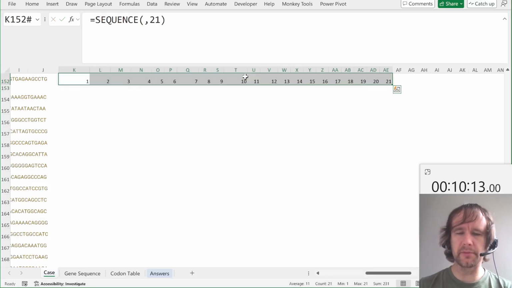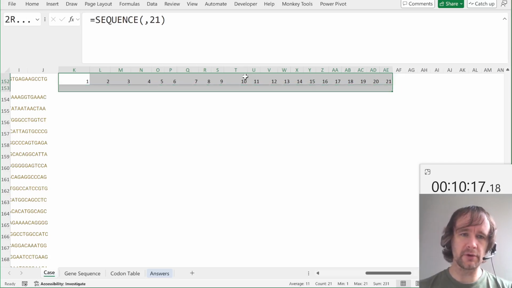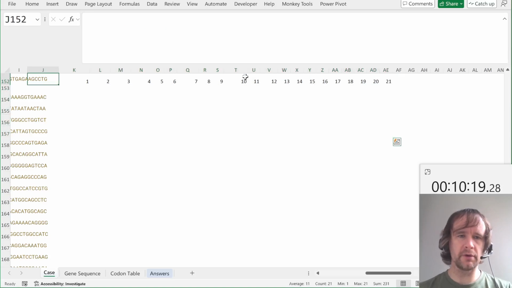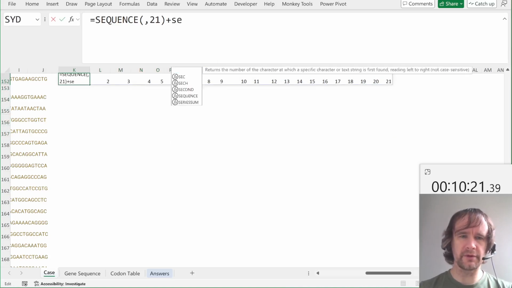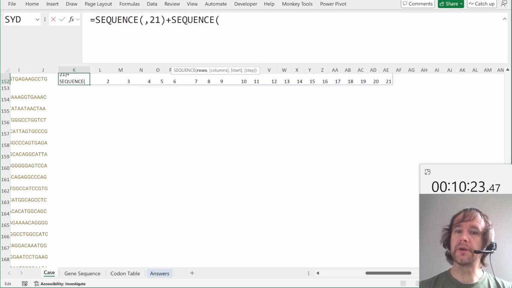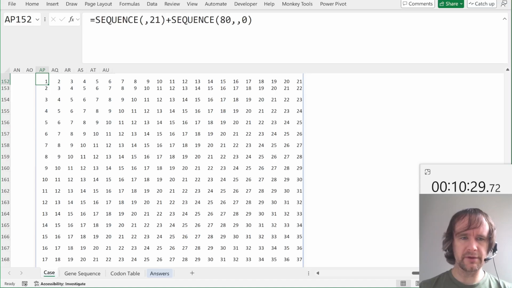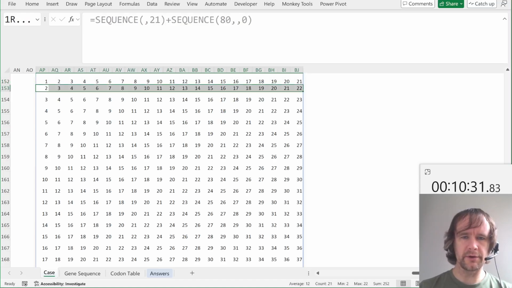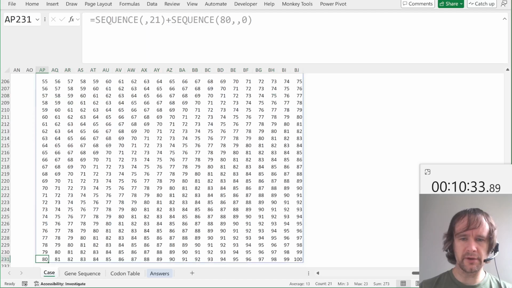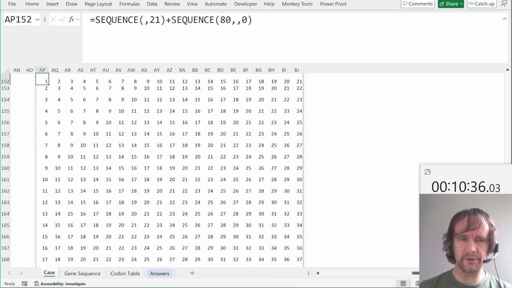So this is the numbers I want in the first column, and then I want to add 0 to that in the first row, add 1 to it in the second row, up until we get to 100. So we're going to say plus sequence. How many do we need? 80, I think, starting from 0. Oops, that's spilling because we have other stuff down there. So now we have 1 to 21 here, 2 to 22 here, 3 to 23 here, and sure enough, the last one gets to 100.